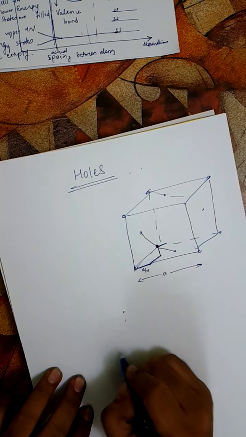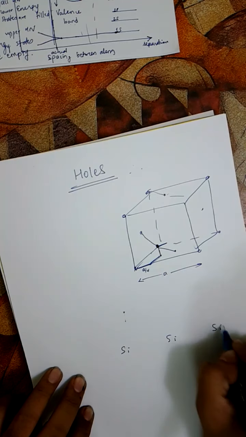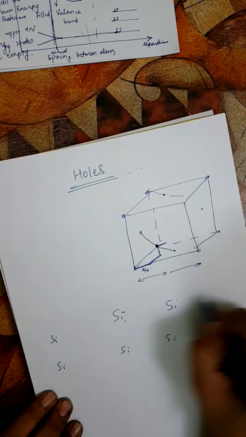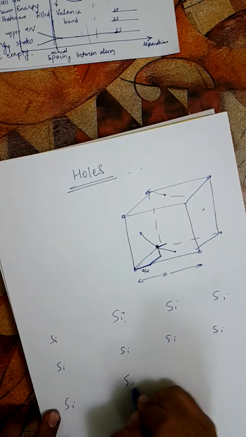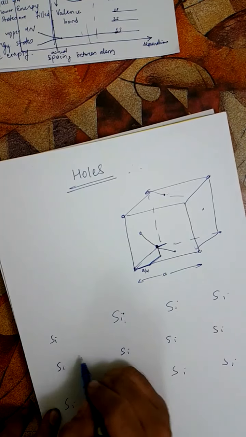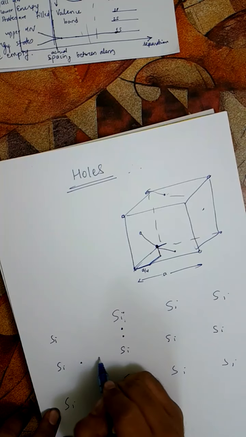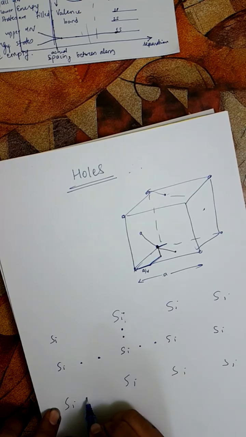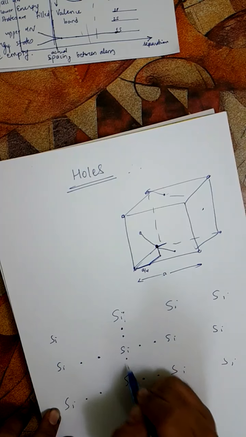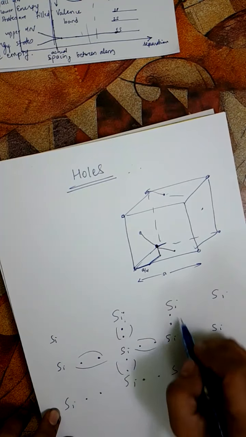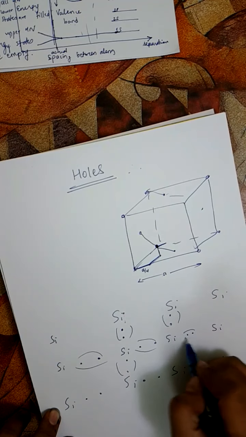So we draw a lot of silicons in a mesh-like structure, and the silicon atom shares its electrons with its 4 neighbors. So this shared pair, this shared pair, this shared. There are four covalent bonds which the silicon atom forms here.